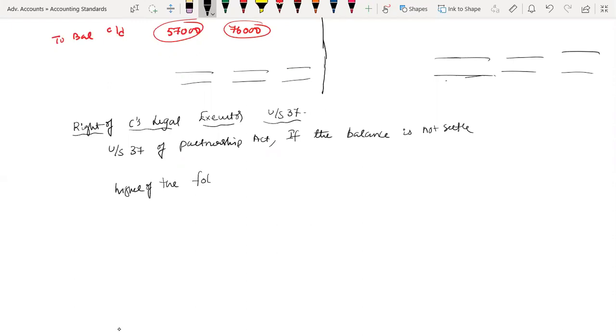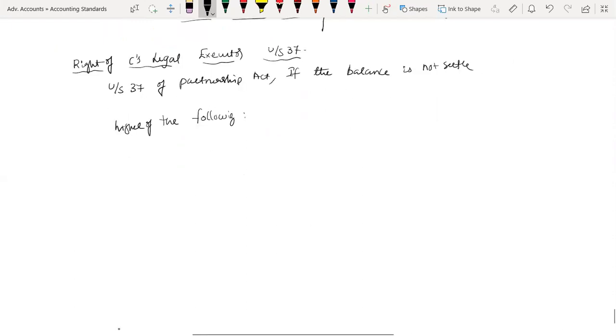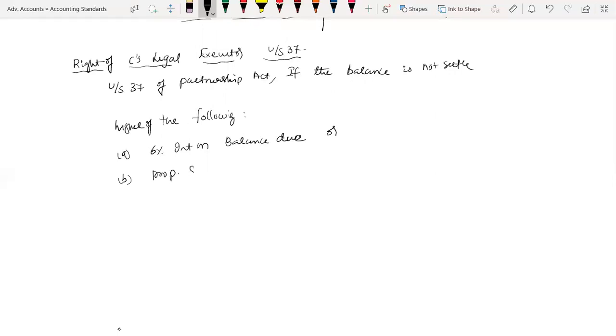Under that A, 6% interest on balance due, or B, proportionate share of profit. Out of these two, whichever is higher. Already we have used the word called higher, therefore no need to write.